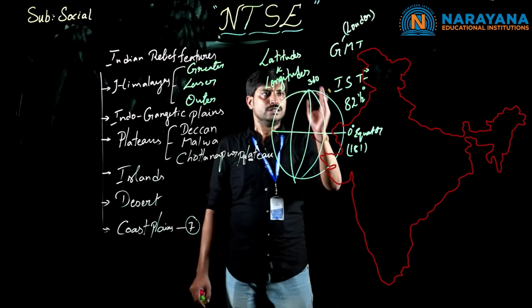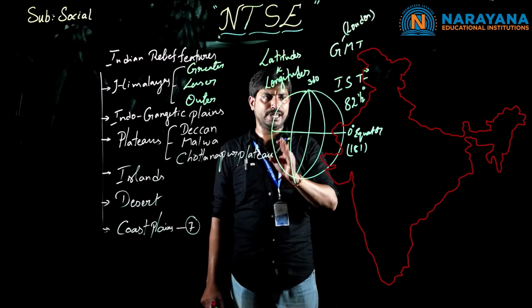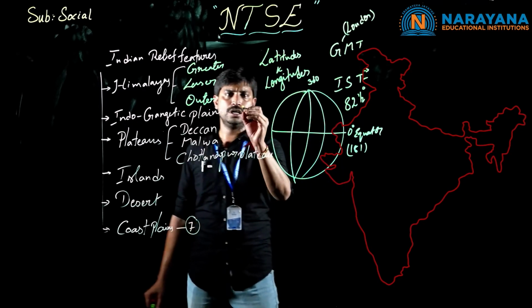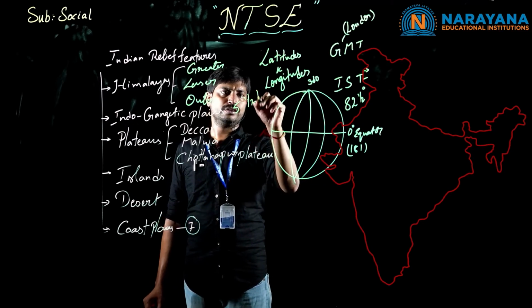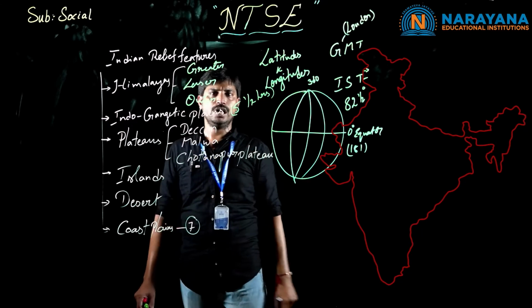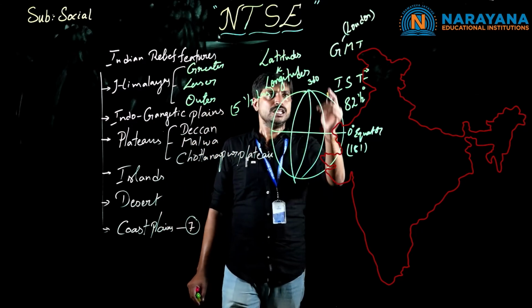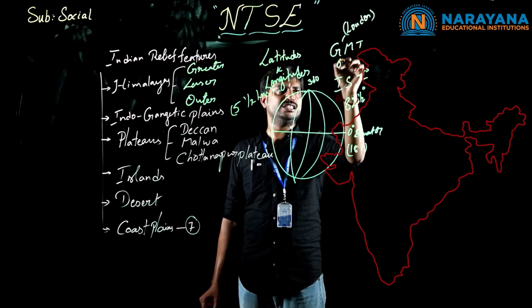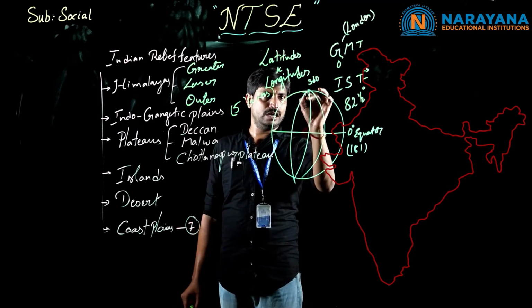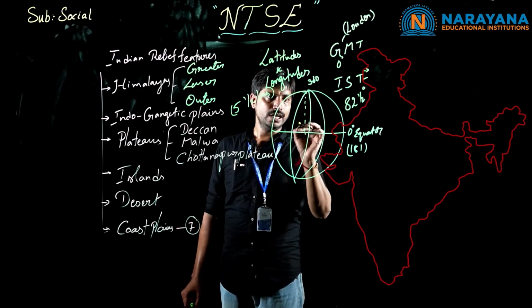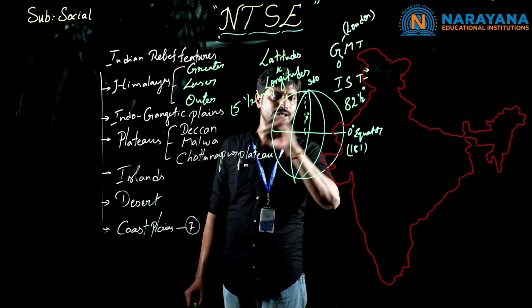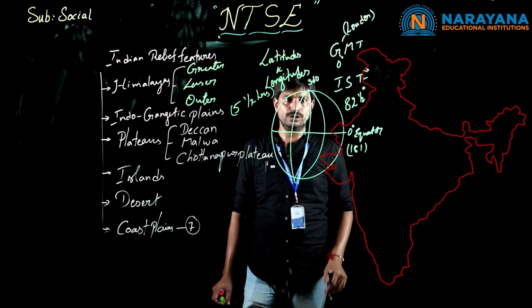Clear, children? The time difference between GMT and IST is about 5.5 hours. In the sense, GMT is taken as 0 degree longitude. For example, here I am noting a line. It is about GMT, 0 degree longitude.